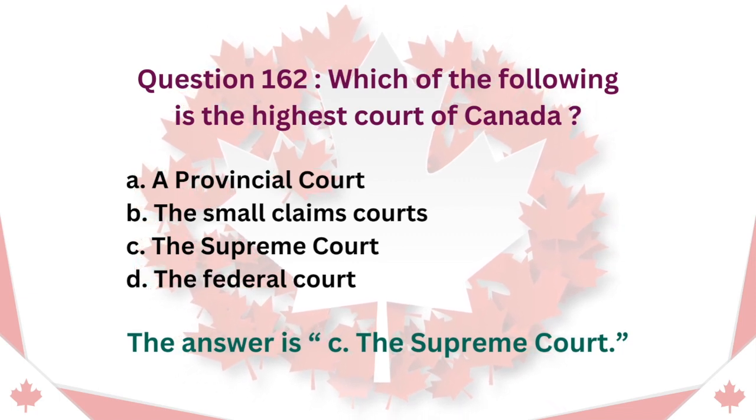Question 162. Which of the following is the highest court of Canada? A. A provincial court. B. The small claims courts. C. The Supreme Court. D. The federal court. The answer is C. The Supreme Court.